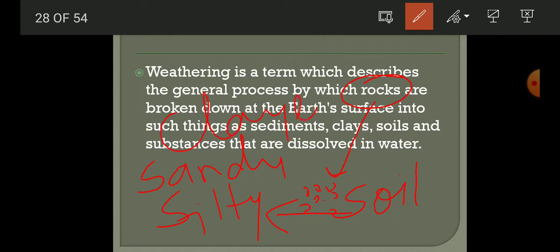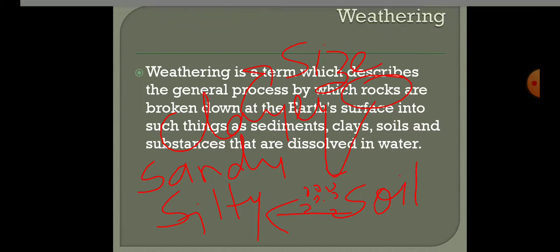So according to the size of the fine particles from the rock, we define any kind of soil. Weathering is the process of formation of soil particles from the rock, the breakage of rock to form the soil.